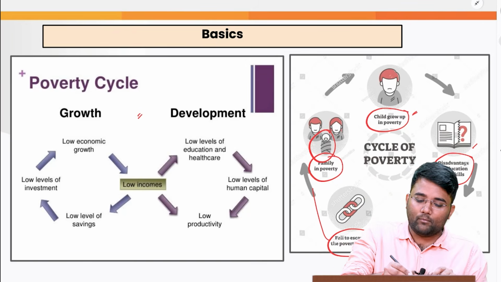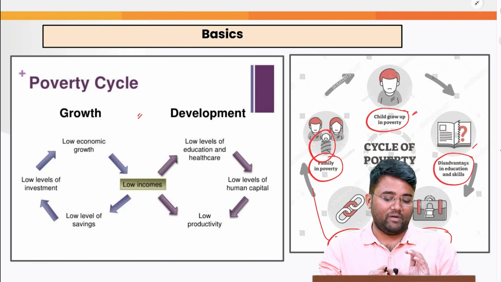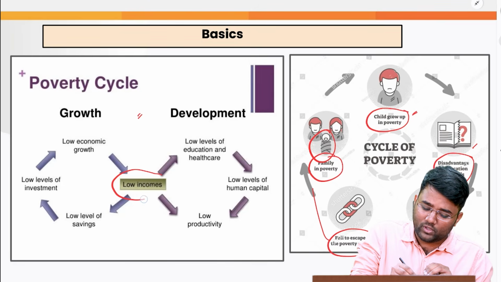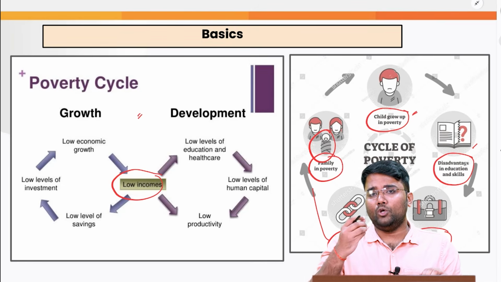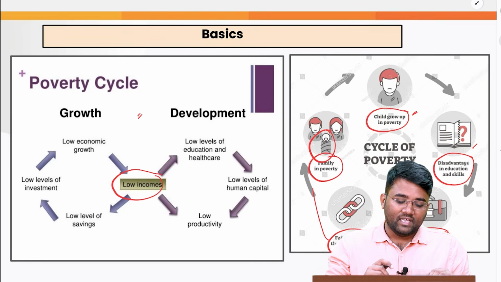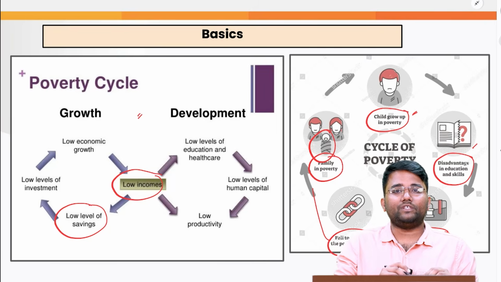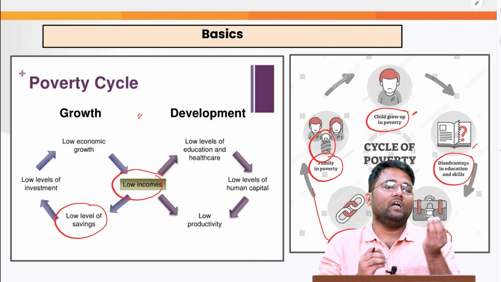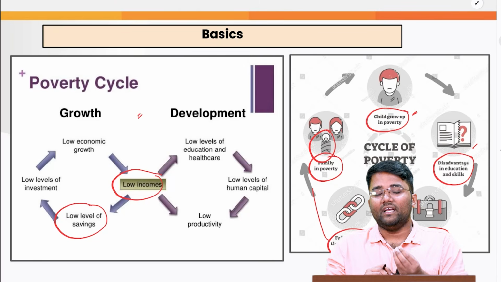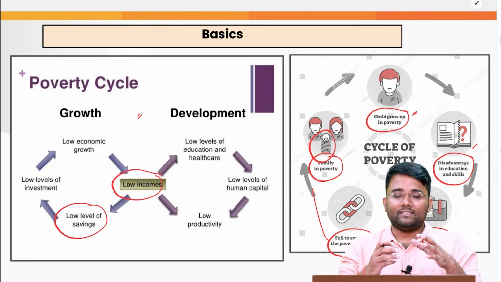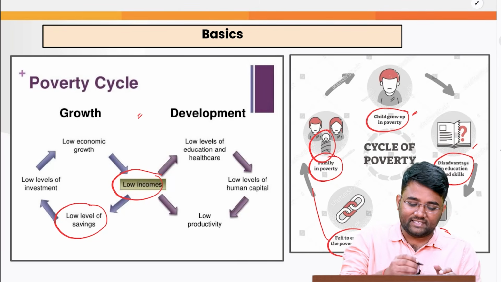And with this diagram also you can understand the vicious cycle of poverty. For example, the people who are poor, the low income people, will have a low level of savings, because whatever minimum amount or basic resources they have will be spent on fulfilling the basic needs, and that is the reason they will have a low level of savings.